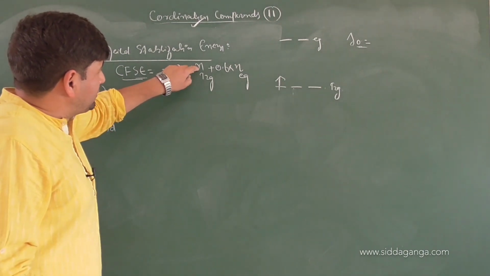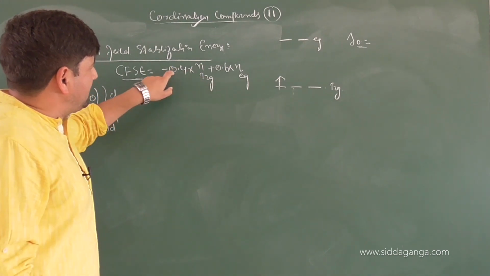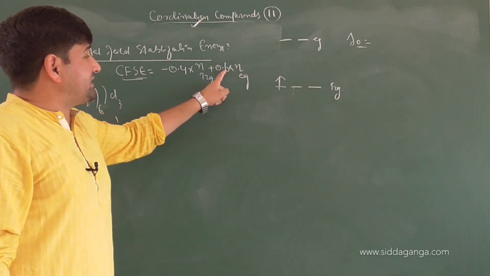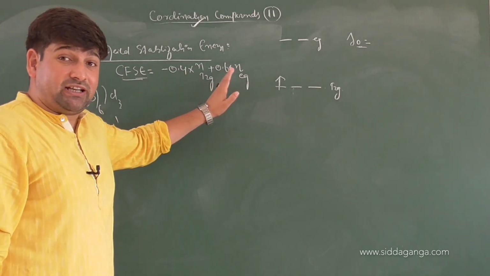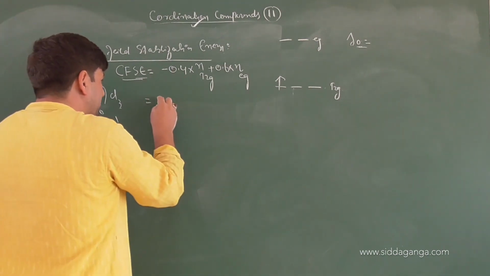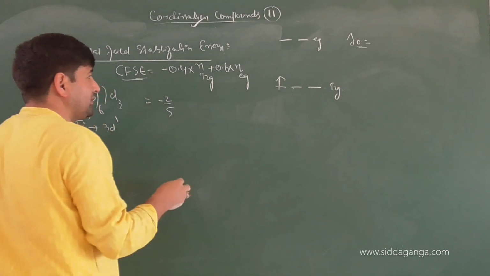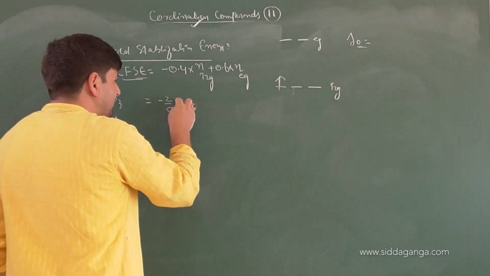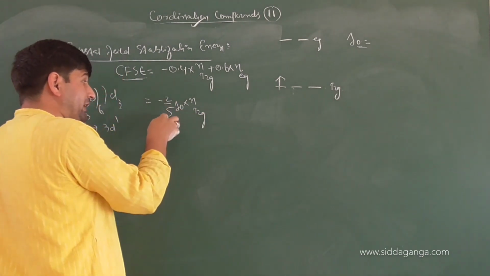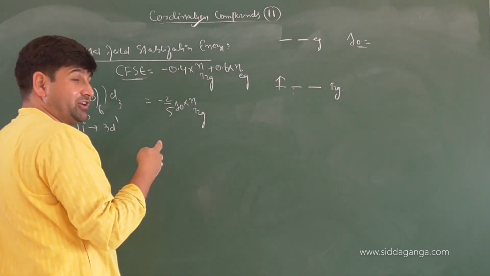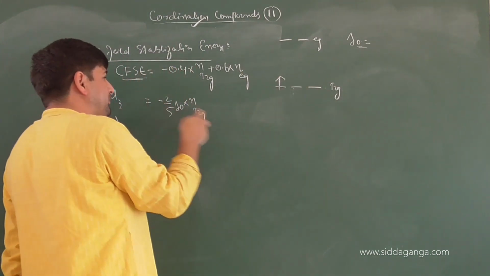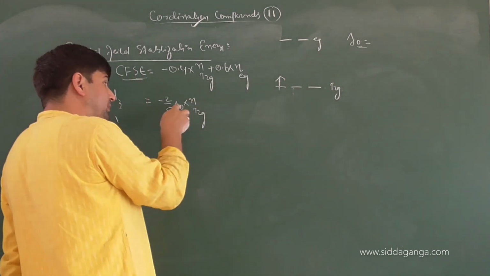Each electron going in the t2g set stabilizes by the value of 0.4, and each electron going in the eg set destabilizes by the value of 0.6. Clear or not? You can also write this formula as minus 2 by 5 delta 0 into the number of electrons in the t2g set, that is 2 by 5 of the octahedral splitting. So out of the total energy, the stability provided by the t2g electron is minus 2 by 5 of that value.